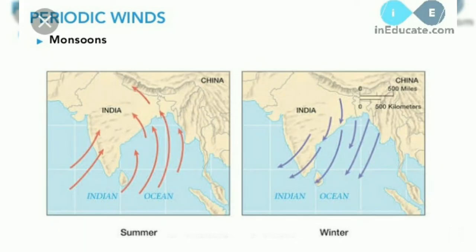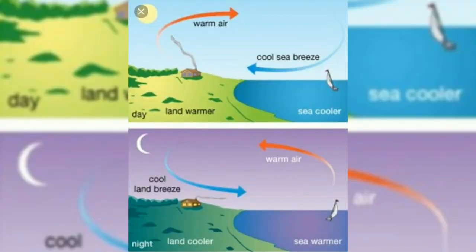The next one is the periodic wind. As I already explained, the periodic wind is nothing but a seasonal wind that changes its direction periodically. Morning and evening it will change. For example, sea breeze and land breeze. We can also explain seasonal winds as monsoon. The Indian monsoon is seasonal. Northeast monsoon and southwest monsoon are also seasonal winds or periodic winds.